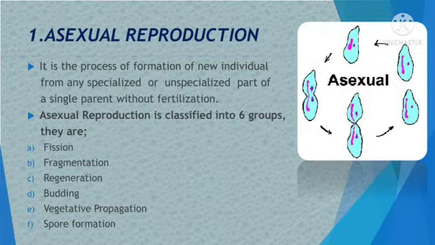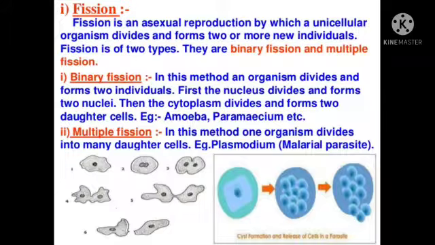There are different types: fission, fragmentation, regeneration, budding, vegetative propagation, spore formation. First, we will discuss fission. Fission is an asexual reproduction by which a unicellular organism divides and forms two or more new individuals.